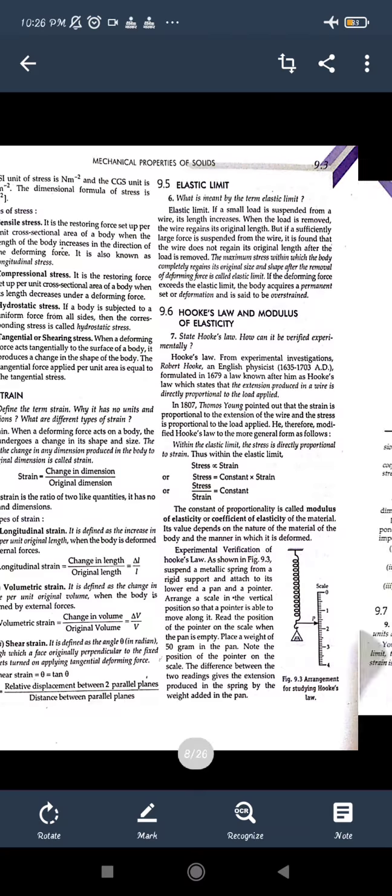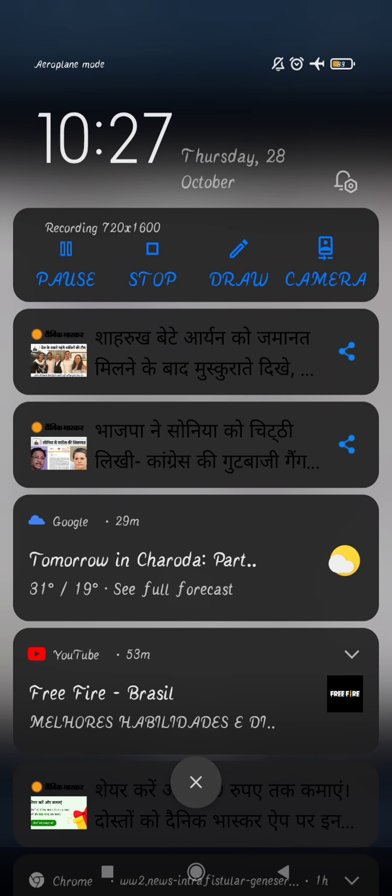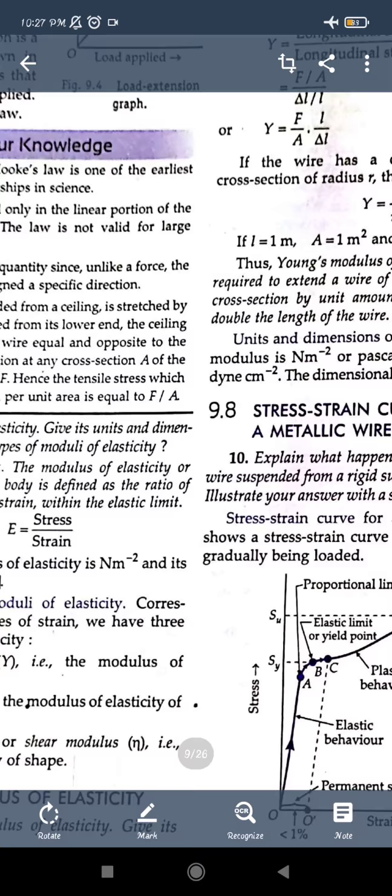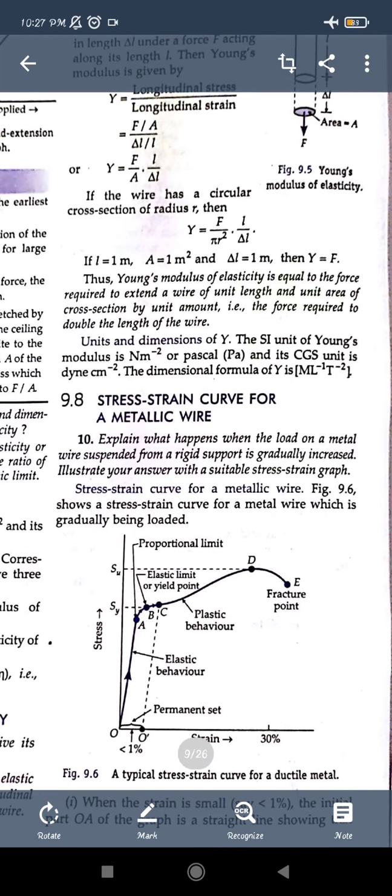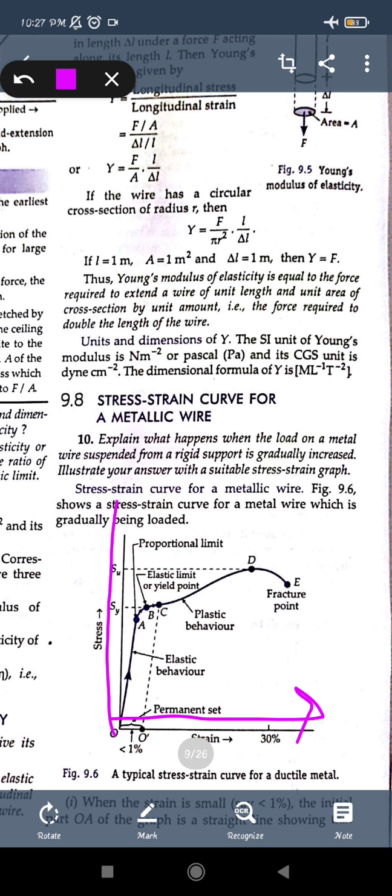So now you just see a graph here, how it is showing you. This is the stress strain curve for a metallic wire. If you're talking about a metal, then there is a simple activity showing you the stress and strain graph. Here you can see the different words that have been used. The strain is taken on the x-axis and the stress is taken on the y-axis. That means if you increase the strain, there must be some increase in the stress also. Or if you increase the stress, there will be a change in the strain.